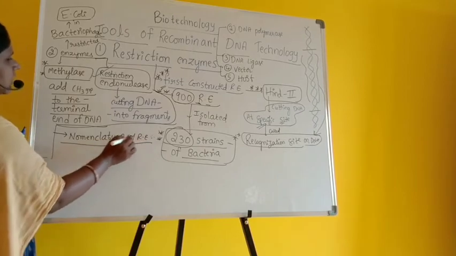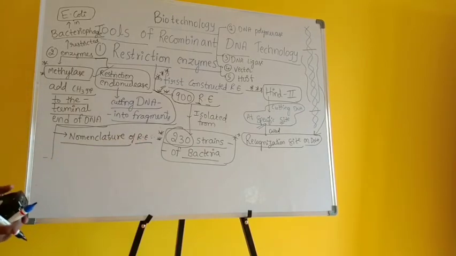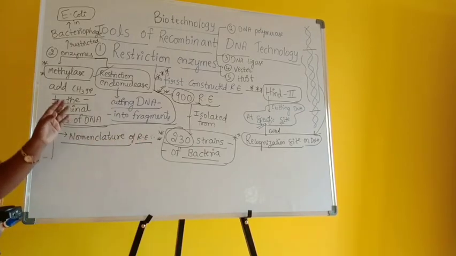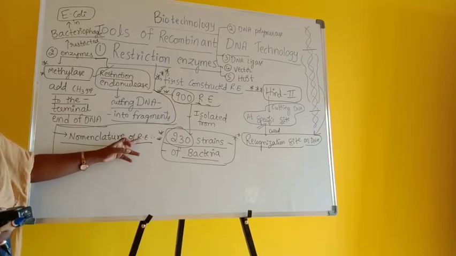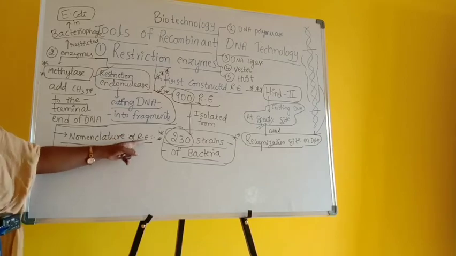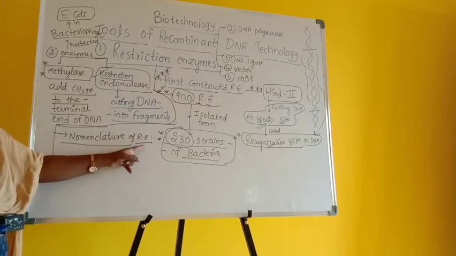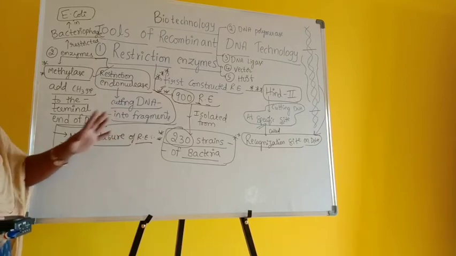That means they try to give a name to the identified, discovered or isolated restriction enzyme. Wherever I write RE, it is a restriction enzyme.